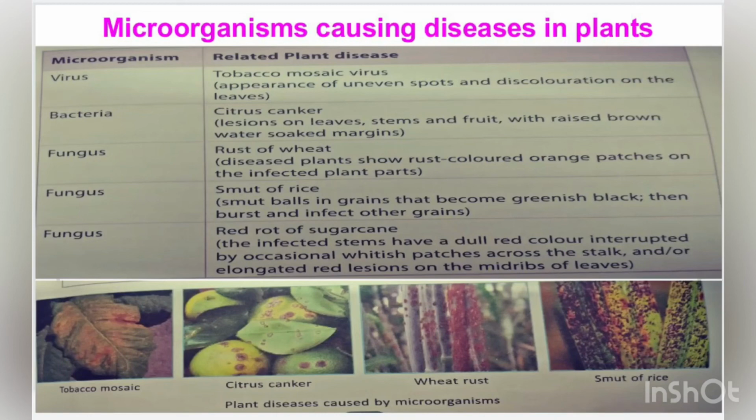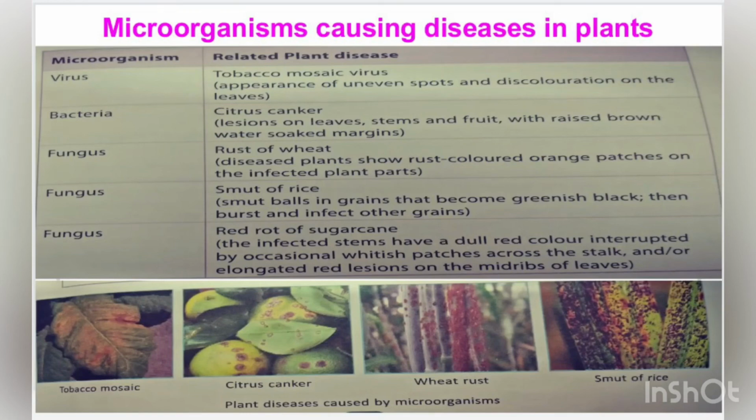In rust of wheat, the wheat plant shows rust colored orange patches on the infected parts, and in smut of rice we can see smut balls in the grains that become greenish black and then burst and infect the other grains also. The last is also a fungal disease called red rot of sugarcane.